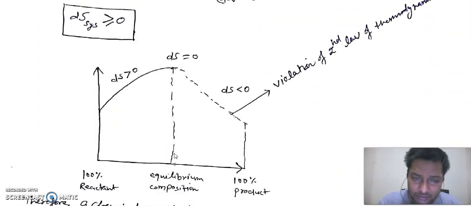For example, let's say we have a graph in which the vertical direction is entropy and the horizontal direction is the composition of the mixture. Here we have pure reactant and here we have pure product.